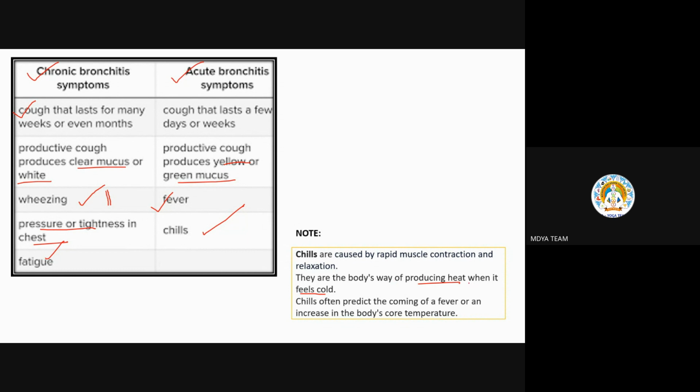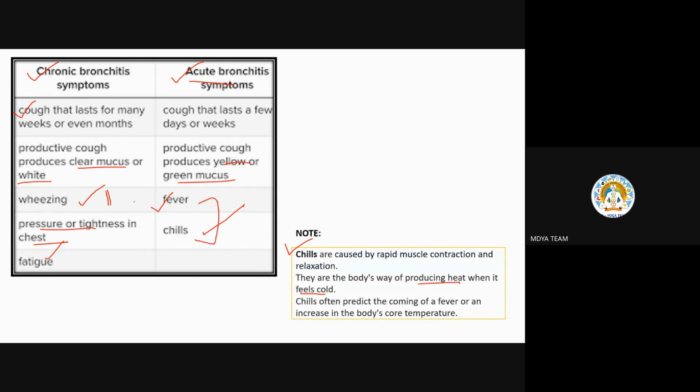This is the body's way of producing heat when the body feels cool. Chills often predict the coming of fever, as I said, it is related to fever only, to increase the body core temperature. So in acute bronchitis, only fever or body temperature increases.